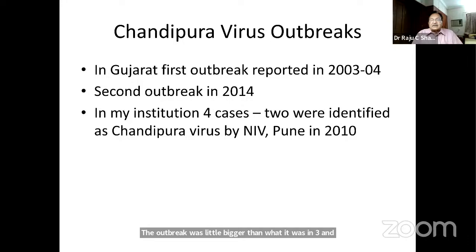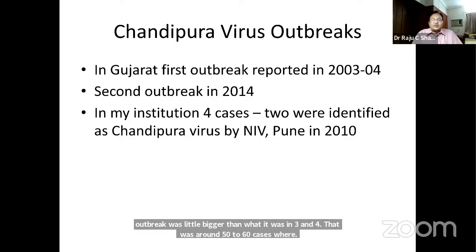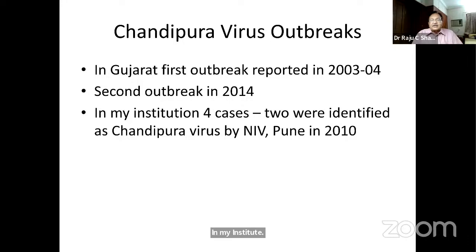In my institute, I have treated 4 cases. They presented and came from the Himmatnagar area only. It was, I think, around 2010 that I got all these 4 cases in a short time of only 10 days, and all presentations were almost the same.